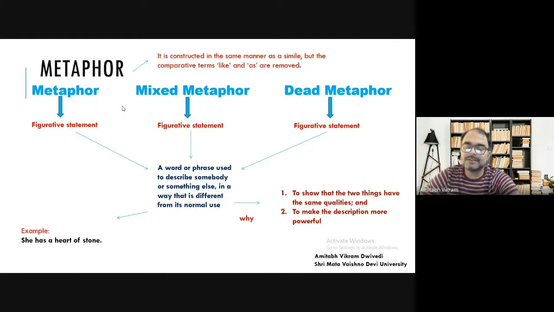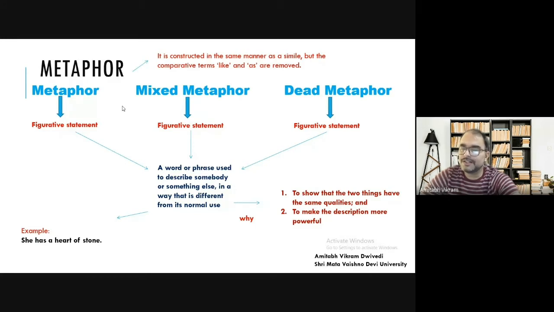One example is she has a heart of stone. We are not saying she is cruel. Cruel is the word that we have. In day-to-day communication, we will use she is cruel, she is unkind. But here we are using she has a heart of stone, which is a figurative statement.